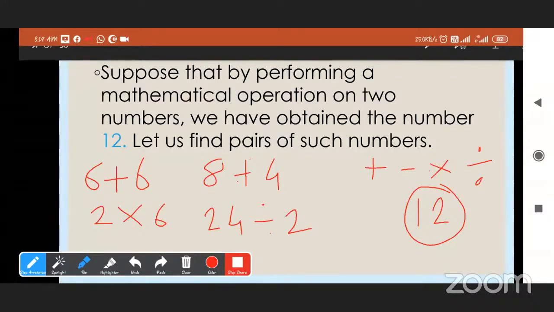Very good. Now 24 divided by 2 is 12. So the answer of all these expressions is 12. Okay, now can you tell me any other expressions like this, whose answer is 12?